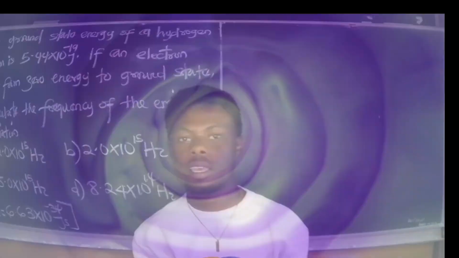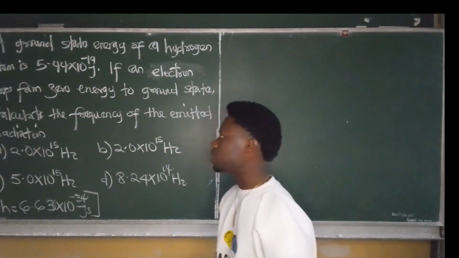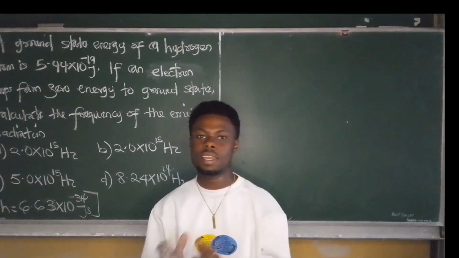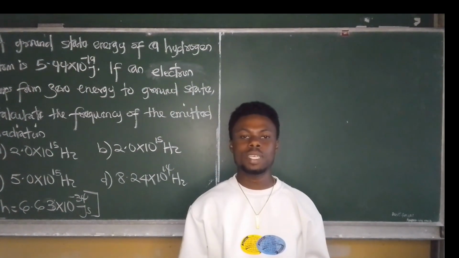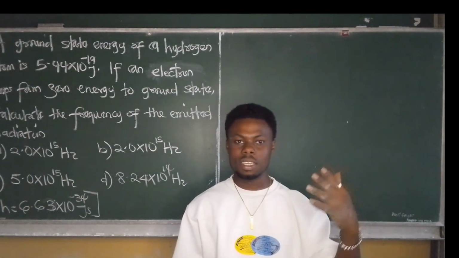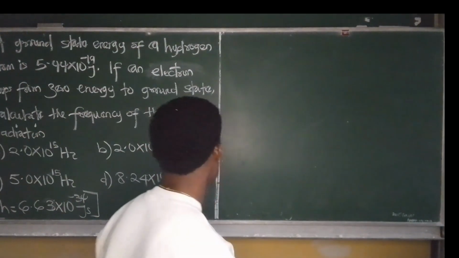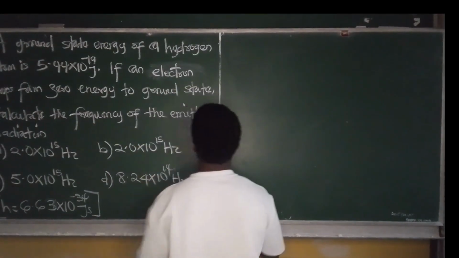Okay, this is a photoelectric effect question in physics. Now, from the question, the ground state energy is basically the initial energy given, whereas the excited state energy is the final state energy given. Alright, the first thing we have to obtain is to write down the correct parameters. Now, in the question, we have the